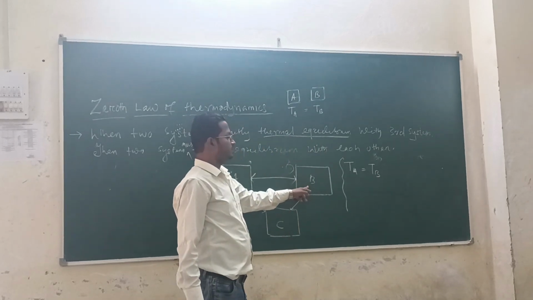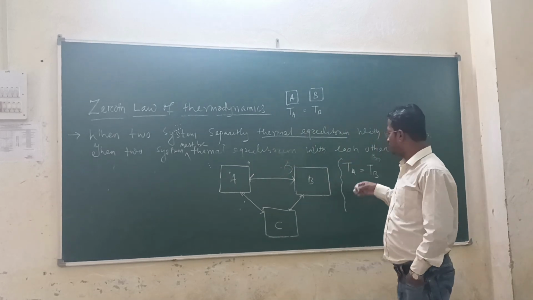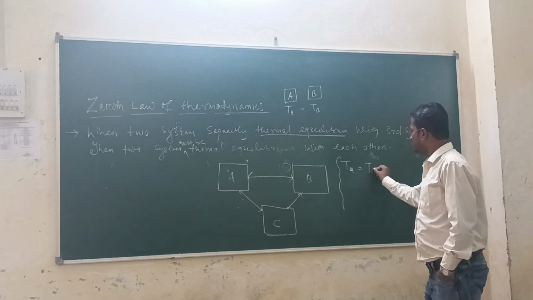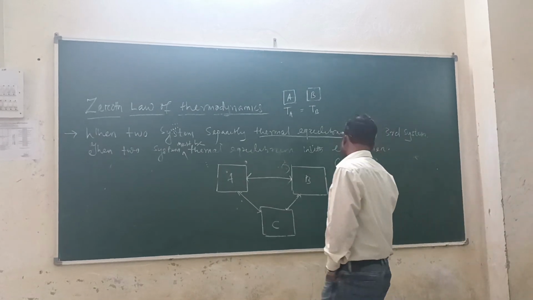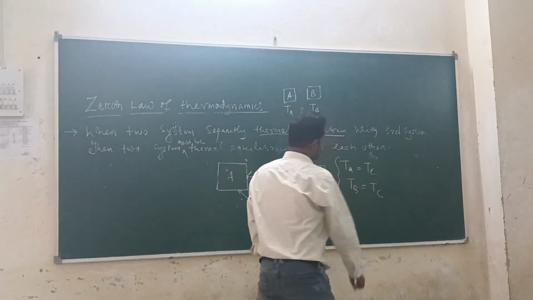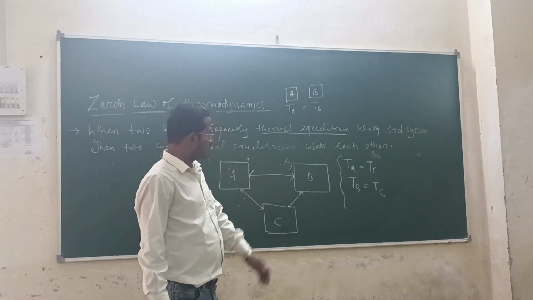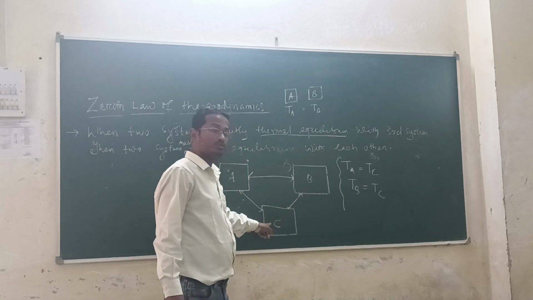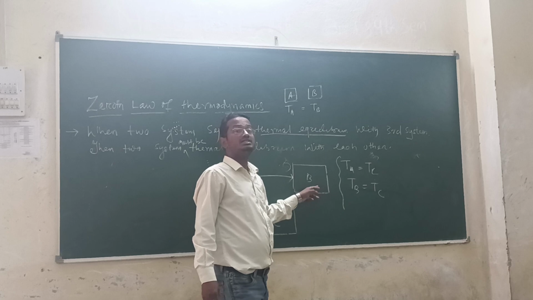According to the statement, if A is in thermal equilibrium with C and B is in thermal equilibrium with C, then in conclusion, the first two systems, separately in thermal equilibrium with the third system, must be in thermal equilibrium with each other.